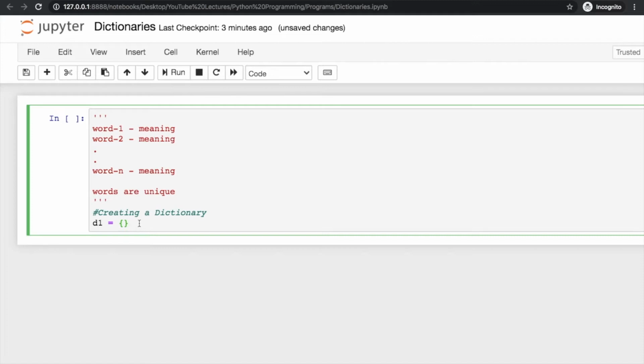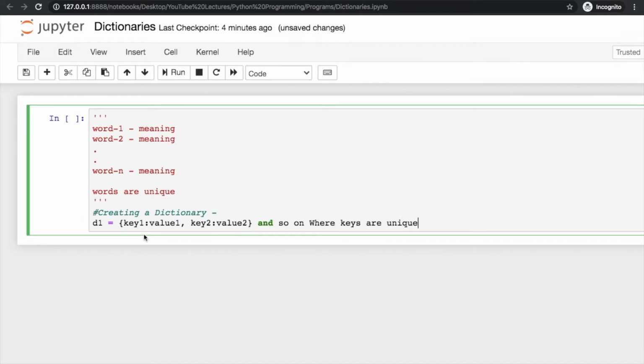One important thing that you have to note down here is that whenever we are creating a dictionary, if it is not empty and it has some values, then those values are in the form of key and value pairs, clear. So it could have key 1 value 1, key 2 value 2, and so on, where keys are unique.